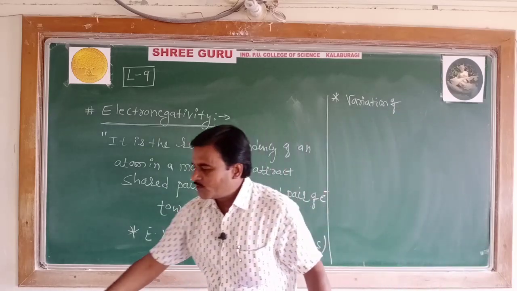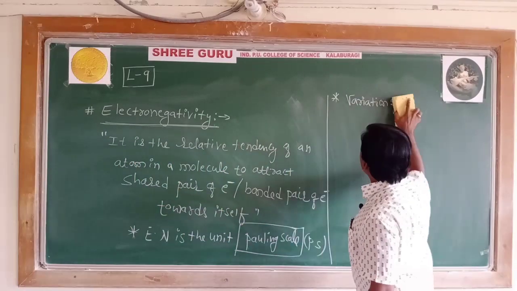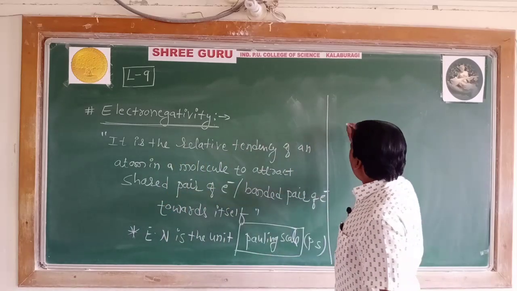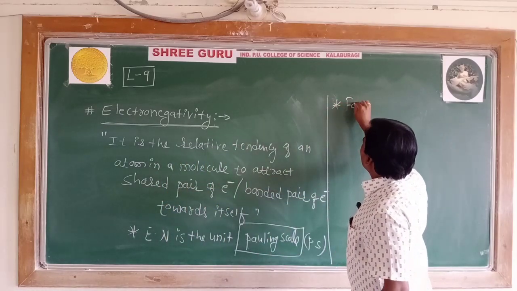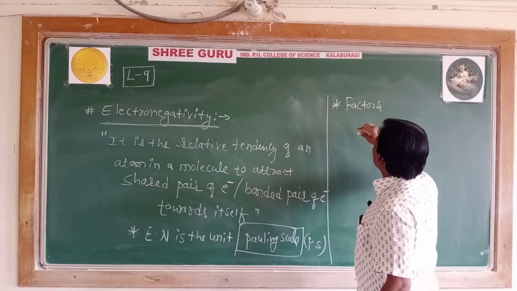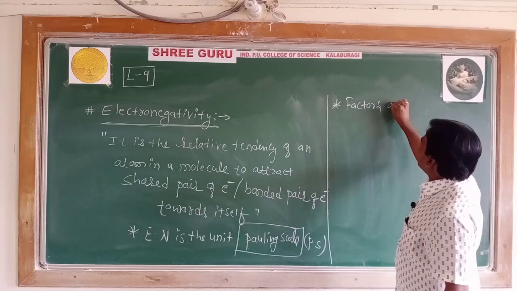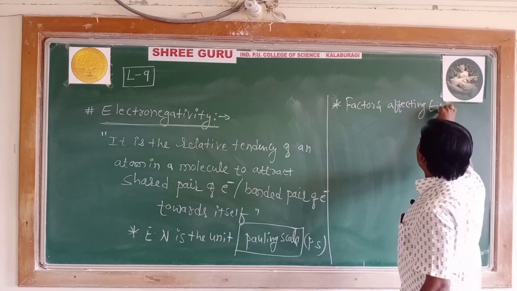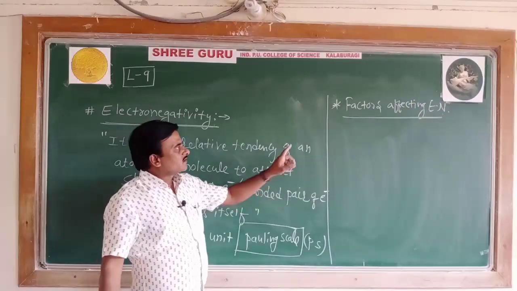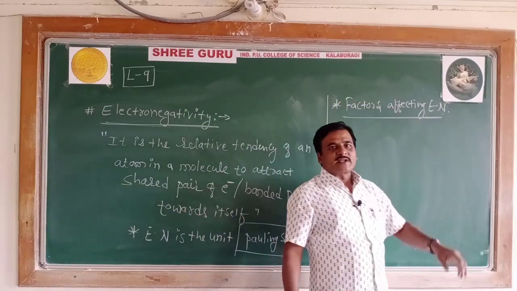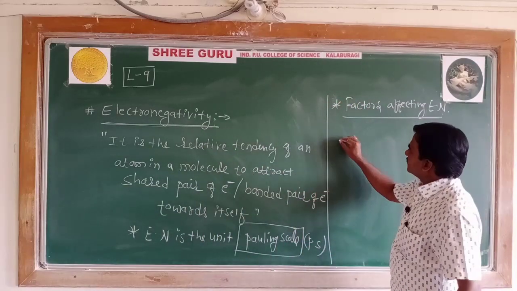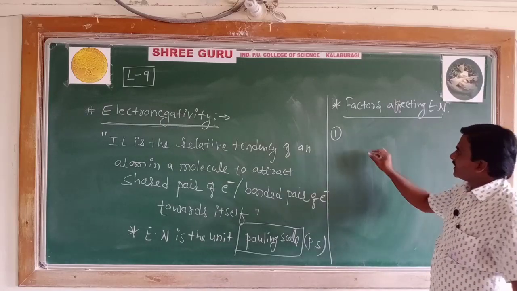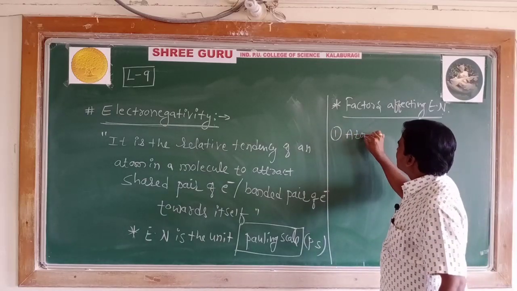Before we go to the variation, let's collect the factors affecting electronegativity. The first factor is the atomic size.